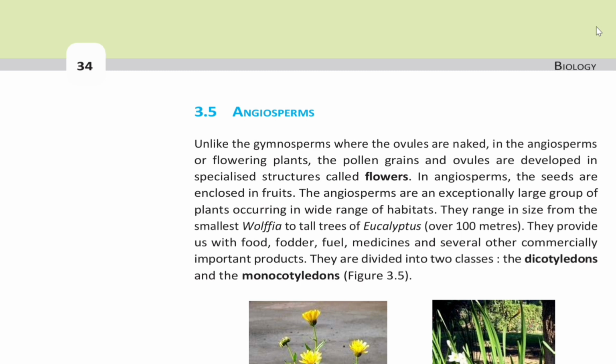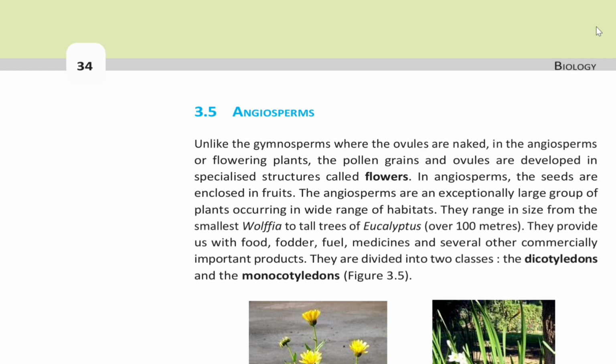3.5 Angiosperms. Unlike the gymnosperms, where the ovules are naked, in the angiosperms or flowering plants, the pollen grains and ovules are developed in specialized structures called flowers. In angiosperms, the seeds are enclosed in fruits.